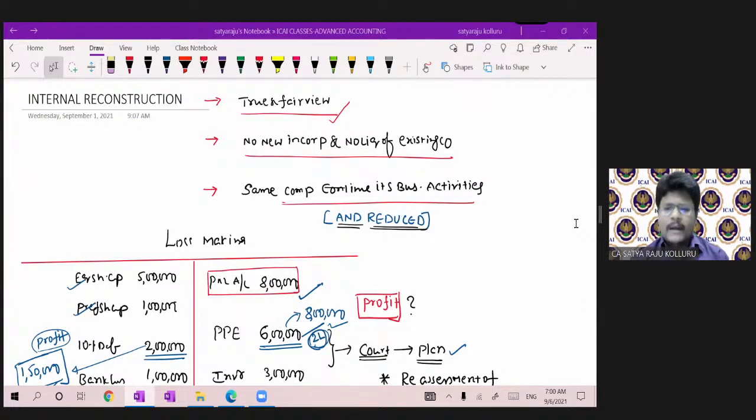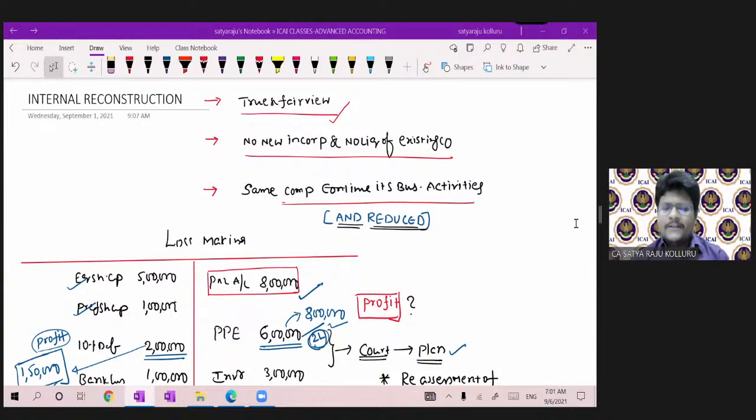Due to time constraints, we may be unable to complete all the problems which were there in the ICAI resource. But for each and every model, I just want to take one for the purpose of consideration. And compared to amalgamation, internal reconstruction is not that technical. I already explained the content and the concept, and I hope you understood that point as well. So, a quick recap of what we have discussed in this chapter so far.